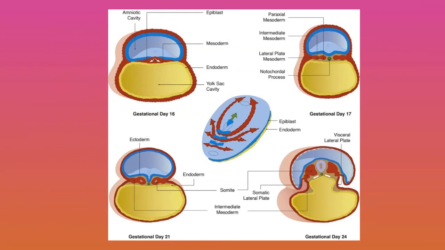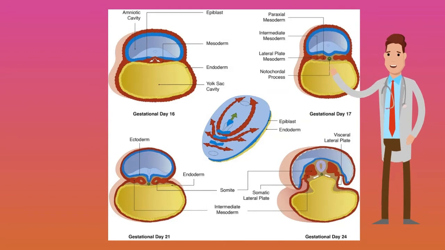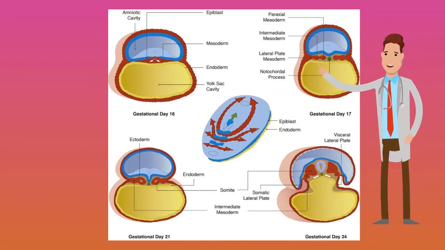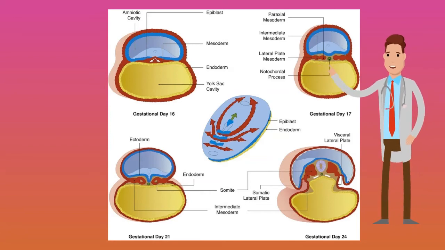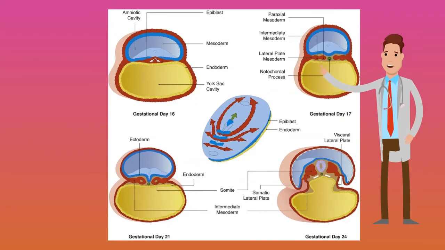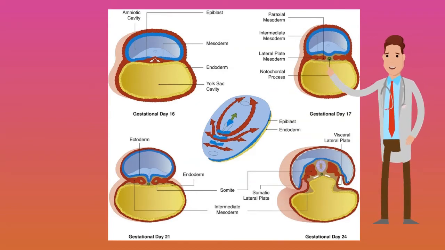Afterwards, around 17 days, a small structure will start to drill between the 2 layers, the hypoblast and the epiblast. This is called the notochord. The notochord will cause activation of both epiblast and the hypoblast to form the endoderm, mesoderm, and ectoderm. And the ectoderm will start also to differentiate into surface ectoderm and neuroectoderm as well.